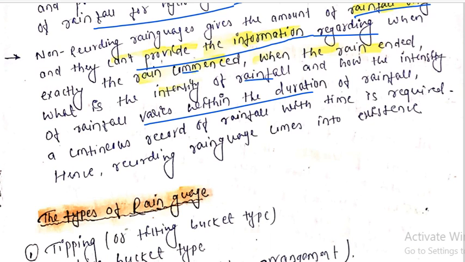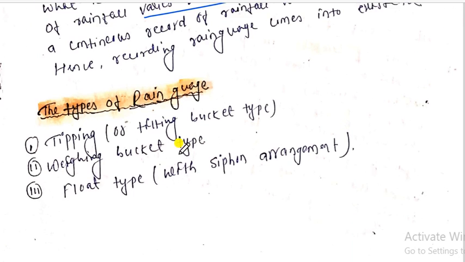It just measures the amount of rainfall, ठीक है. A non-recording rain gauge is only used to measure the amount of rainfall, the amount of precipitation. It does not give the value of when it commenced, when it started, when it stopped, or what the intensity of rainfall is. So to cover all these things, the recording type of rain gauge comes into existence, right? So there are three types of automatic rain gauge, right?